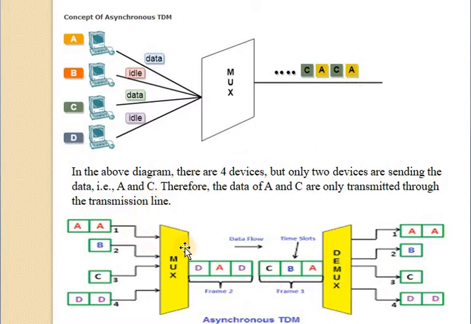This figure is also asynchronous TDM. First A sends the data, then B is active and C is active. The total number of devices is 4, so the number of active devices is less than the number of input lines. After that D sends the data, then A sends the data, and since B and C have no data, D sends the data again. This is the data flow. This is frame 1, this is frame 2, and this is a time slot. On the demultiplexer side, it divides the single input line into multiple output lines.